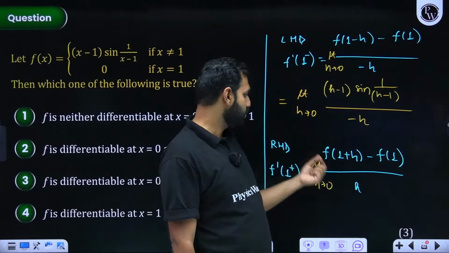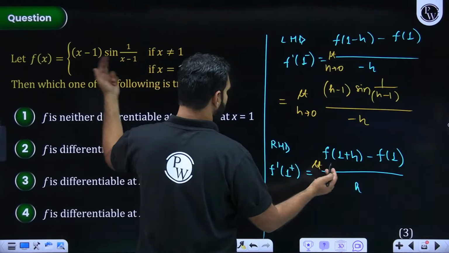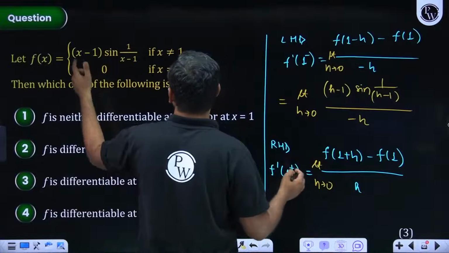Because if h approaches 0 here as well, if I talk about f of 1 plus h, what will f of 1 plus h be? This only? What?